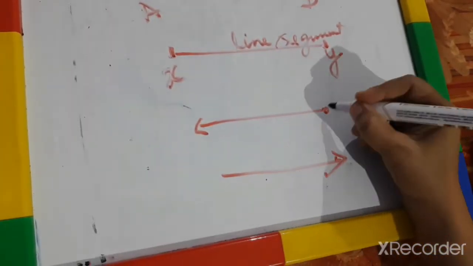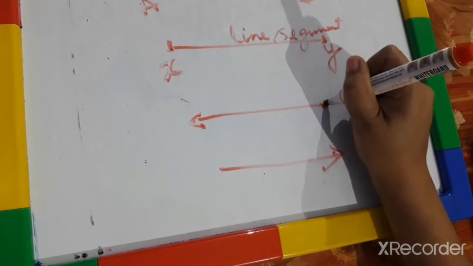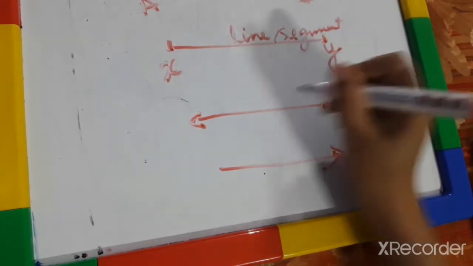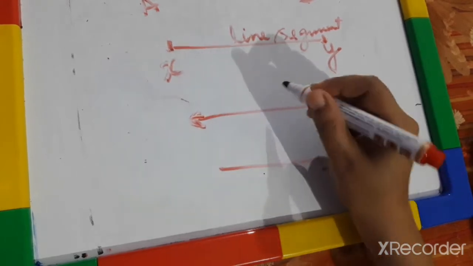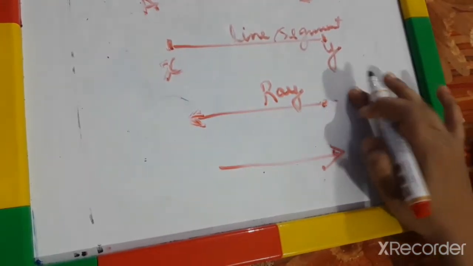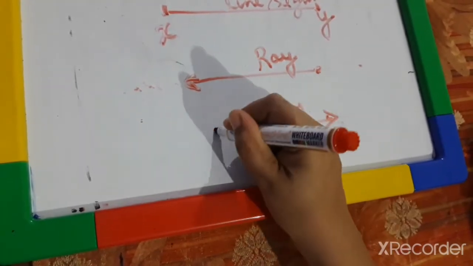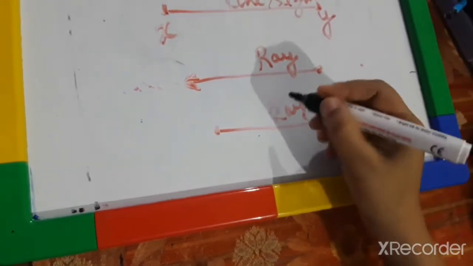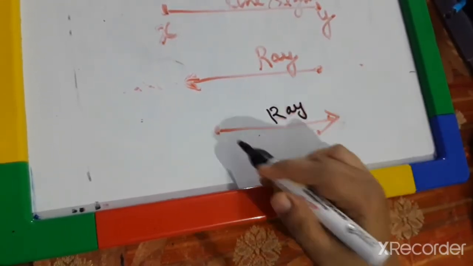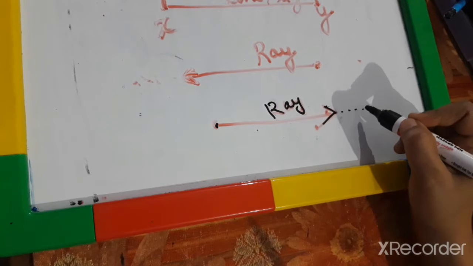Next, one side has a definite endpoint and the other side has an arrow mark. So on one side we have to stop, we can't extend the line, but on the other side an arrow mark is given. So what is this? This is a ray. On one side we can extend the line, because an arrow mark is given. This is also a ray, because one side has a definite endpoint and the other side can be extended.